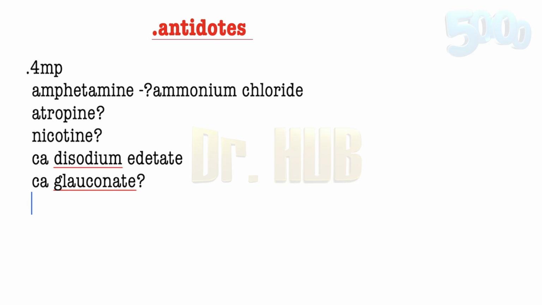Next, we look at iron and aluminium, which is deferoxamine, and for amphetamine, chloroquine and alcohol withdrawal, it is diazepam. Diazepam is used in amphetamine, chloroquine and alcohol withdrawal. Then let's look at dicobalt edetate. Dicobalt edetate can also be given in case of cyanide. Earlier we saw cyanide, where we also have amyl nitrate, and dicobalt edetate can be given too.